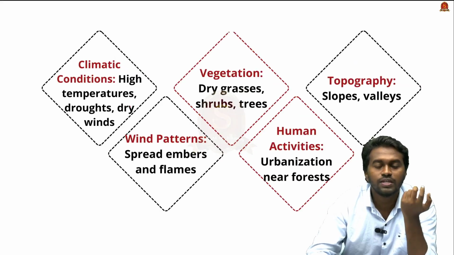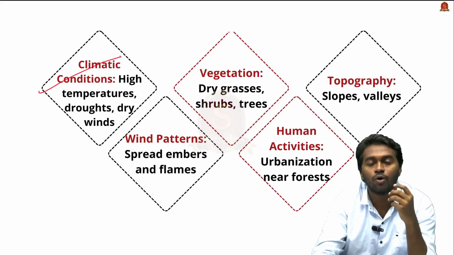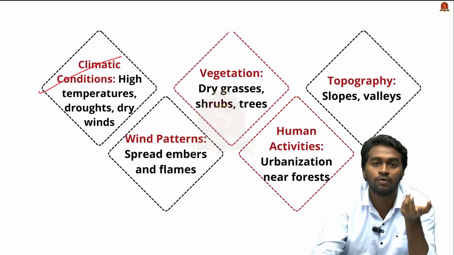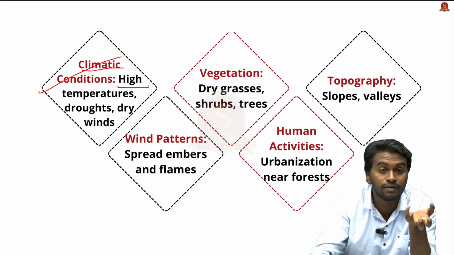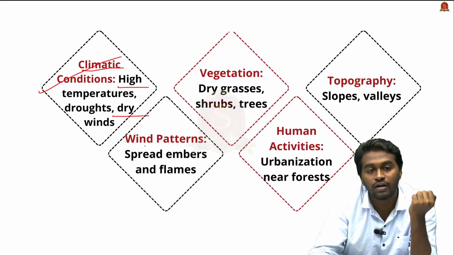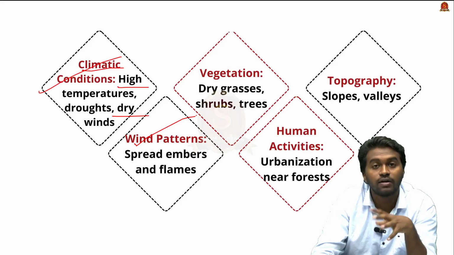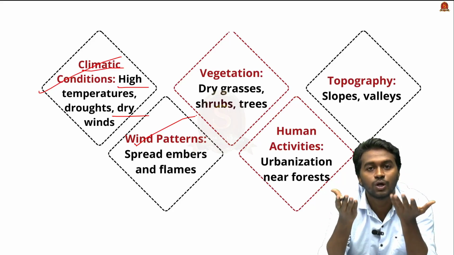Now we are going to see certain conditions behind the formation of wildfire, or what are the factors that can intensify the wildfire. The first major condition is the climatic conditions. For example, the presence of a high temperature or drought or dry wind can cause the wildfire. Next is the wind pattern. During the time of summer season, certain regions will experience low pressure.